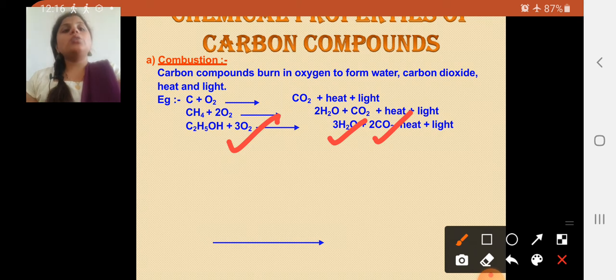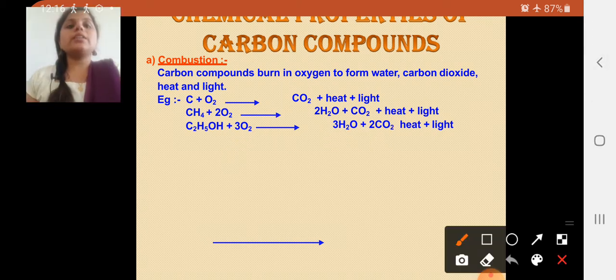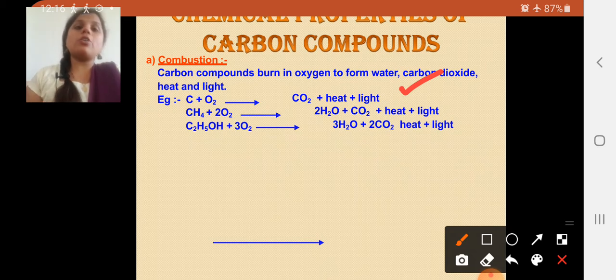So here, totally three equations are there. The first one: when carbon is reacting with oxygen, it gives rise to CO2, carbon dioxide. With this, the resulting products are heat and light. Next is CH4. When CH4 is reacting with two molecules of oxygen, that is O2, it gives rise to two molecules of water and one molecule of carbon dioxide, CO2, and with this heat and light.